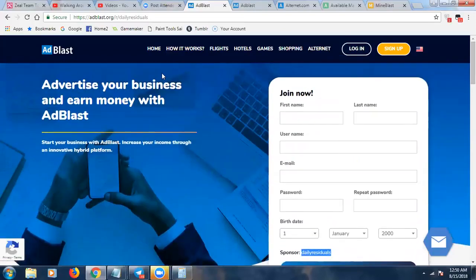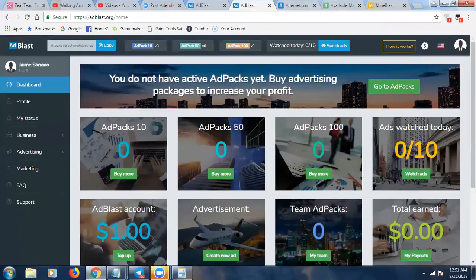AdBlast is the revenue share. It's the passive side. There's also Alternet. I'm not going to really go into this right now, but they also have Alternet, and they also have a mining platform called MindBlast. So I'll give you a glimpse of the back office here, but this is their RevShare back office.